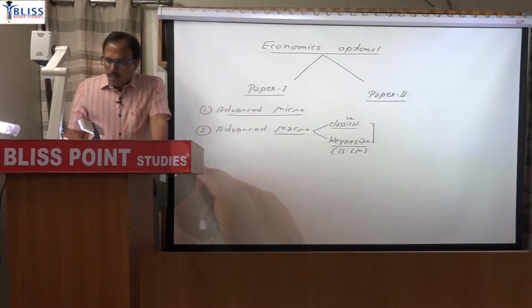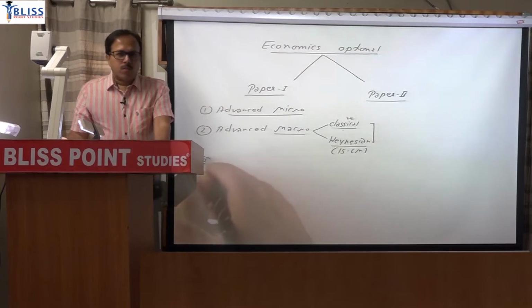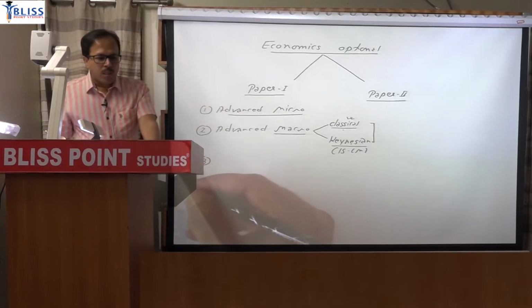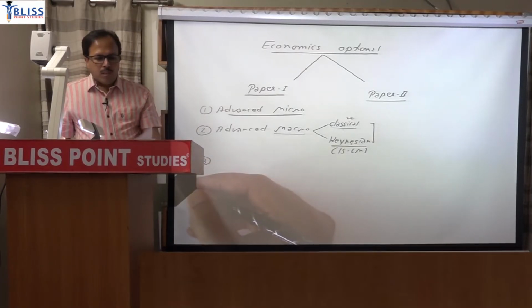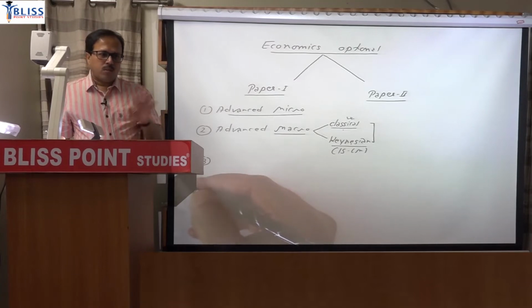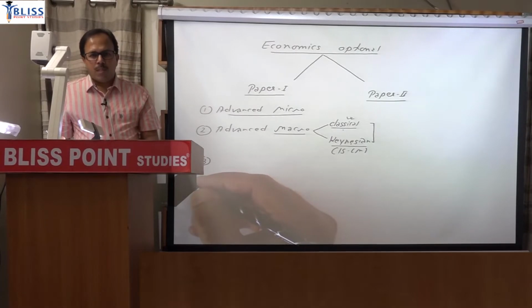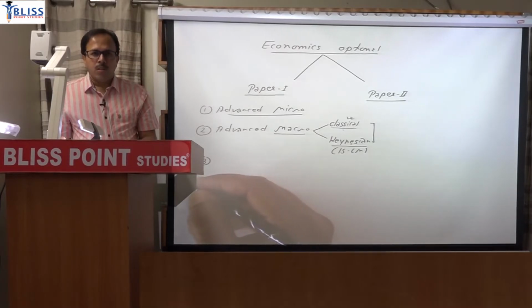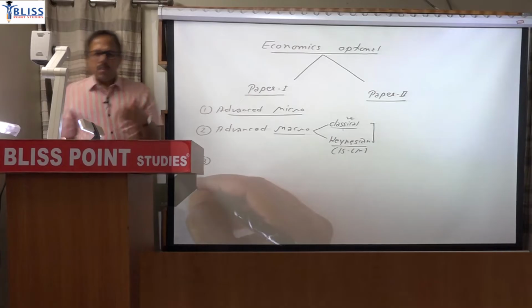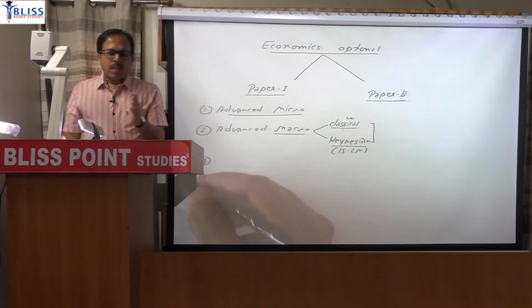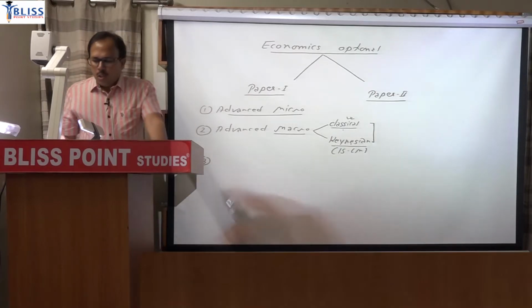After that, but there are certain new topics as well. That new topic means if you look at last year's paper, 2020, in that paper there are some new questions from the demand for money aspect as well, regressive model, regressive expectation model. That is a new topic, it is not that the source is not known, the source is there.